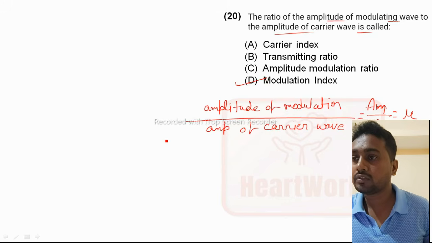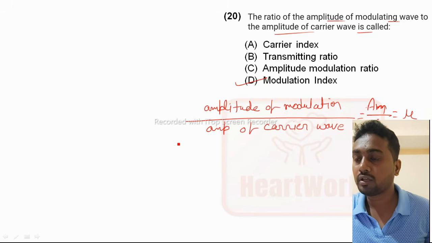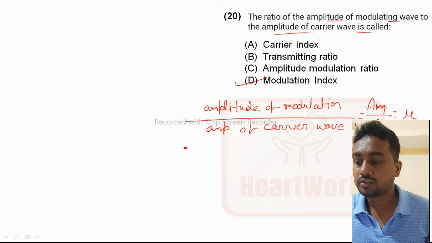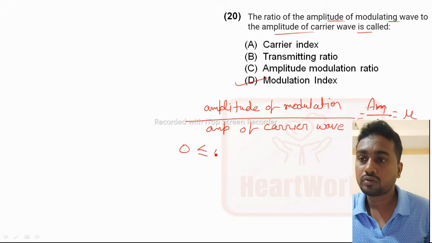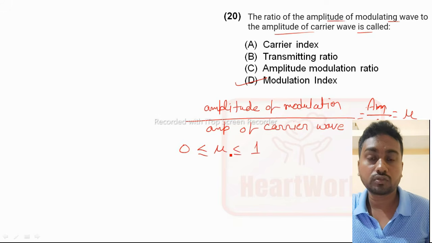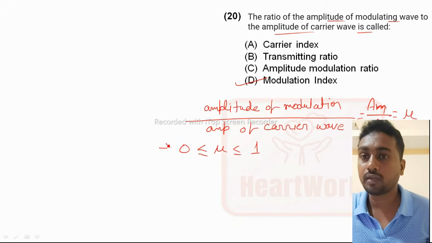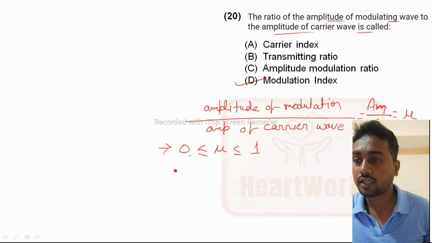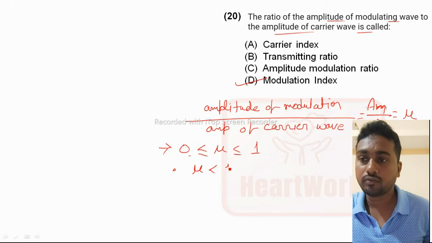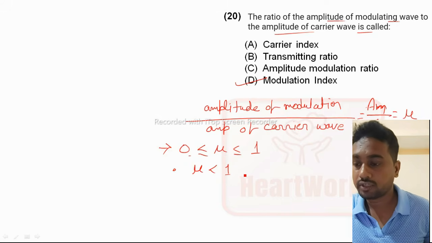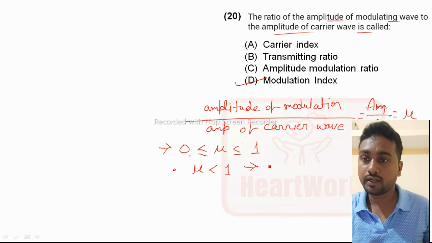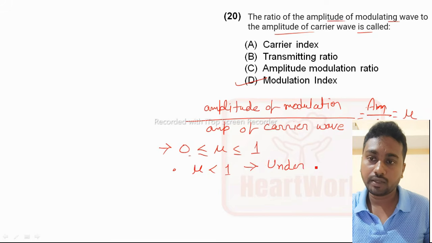One thing you should remember, because it is asked many times in questions: the modulation index varies between 0 and 1. Also, if mu is less than 1, the AM wave is called under modulation.